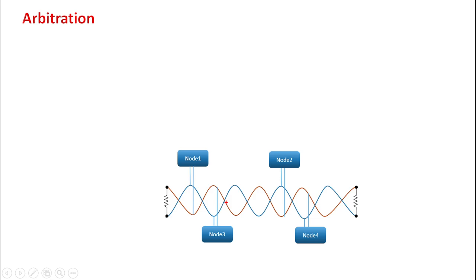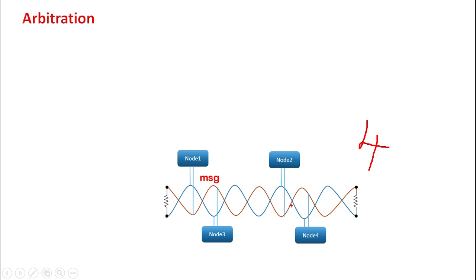So now to this CAN H and CAN L, we have four different nodes connected: node 1, node 2, node 3, and node 4. And assume all ECUs are transmitting a message at the same time. All four nodes are transmitting a message at the same time. And which message has to transmit first? That process is called arbitration.